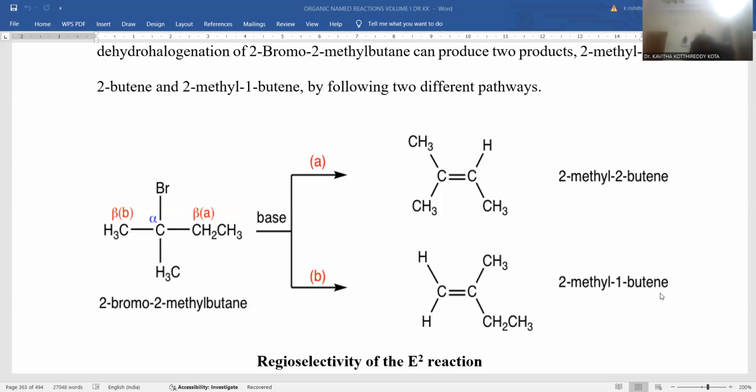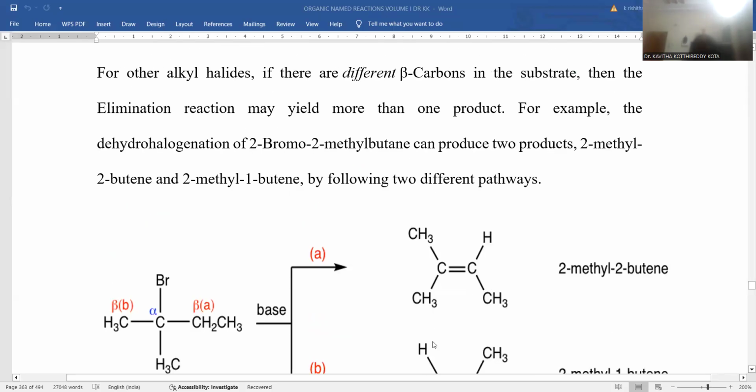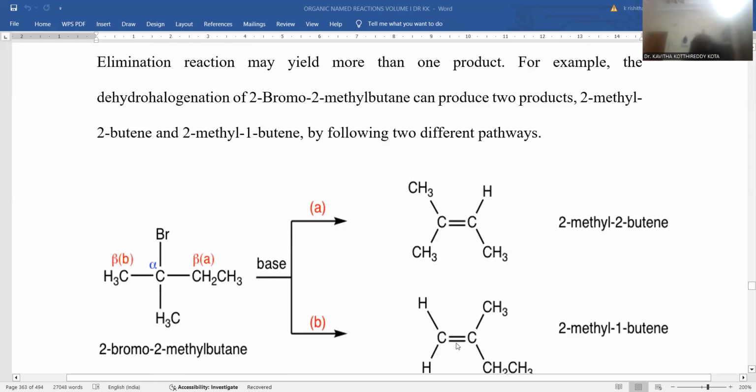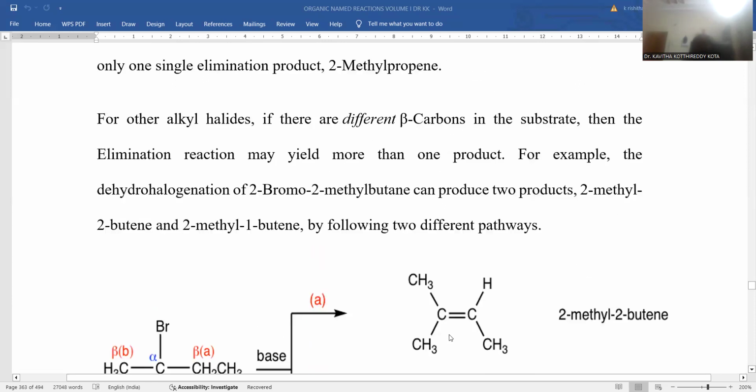This is called 2-methyl-1-butene. This is also a possibility. Here the E2 elimination gives rise to a mixture of two products. With alkyl halides, if there are different beta carbons in the reactant, then the elimination reaction may yield more than one product like this.